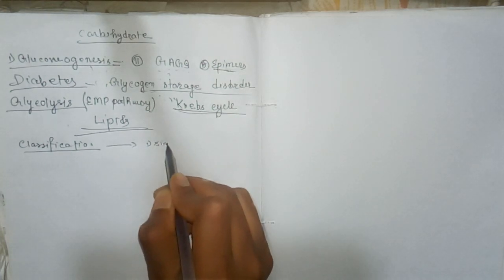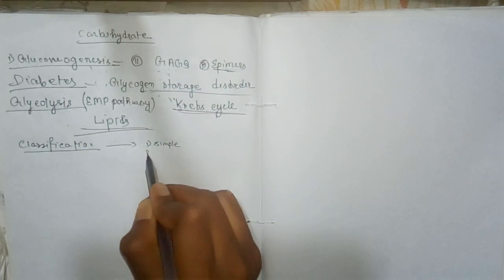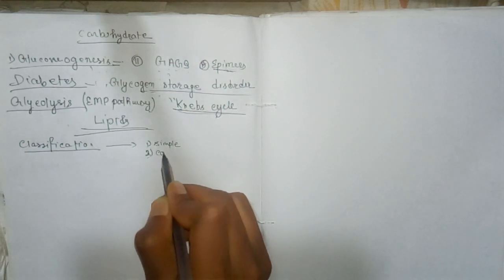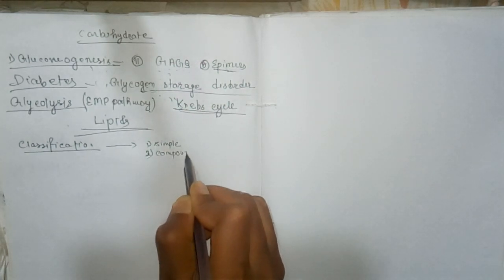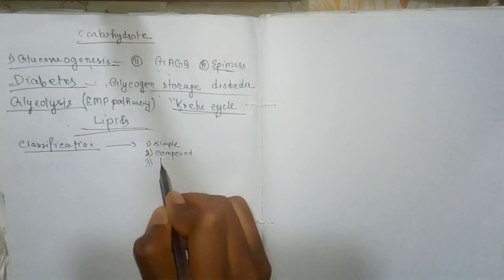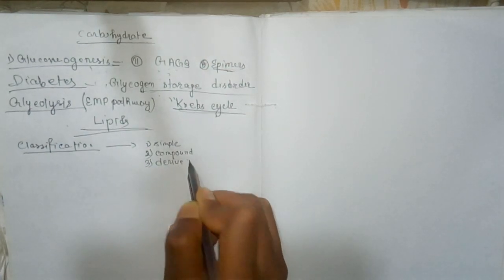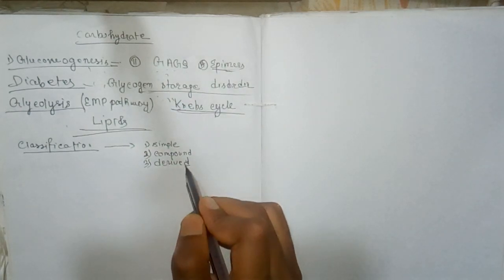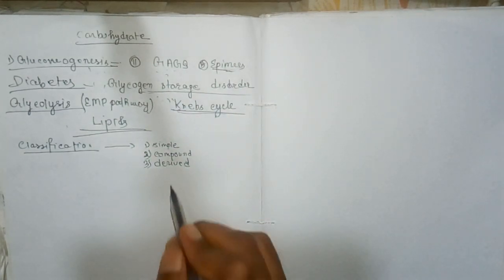Number one, simple; number two, compound; and number three, derived. Simple, compound, and derived. These are the three classifications.